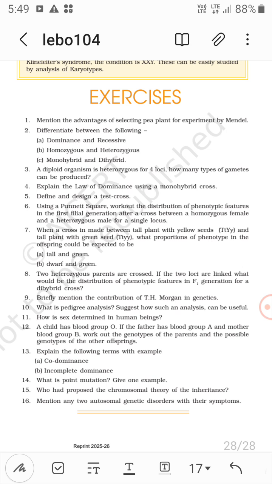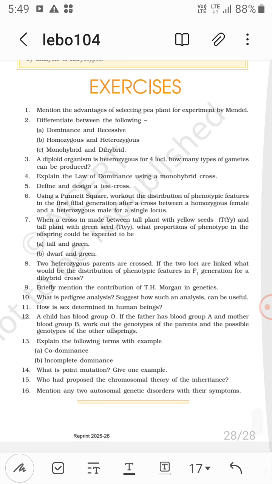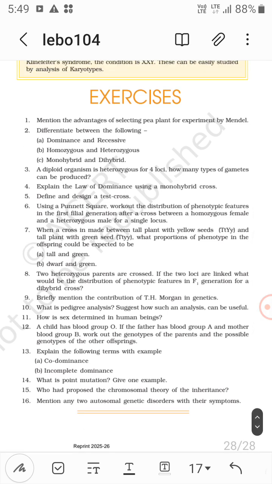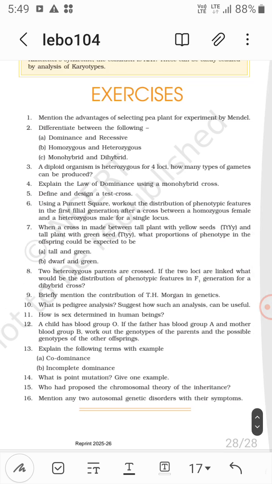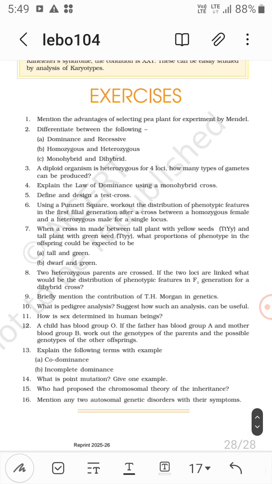So briefly mention the contribution of T. H. Morgan in genetics. T. H. Morgan gave the experimental verification of the chromosomal theory of inheritance, but the theory itself was given by Sutton and Boveri.